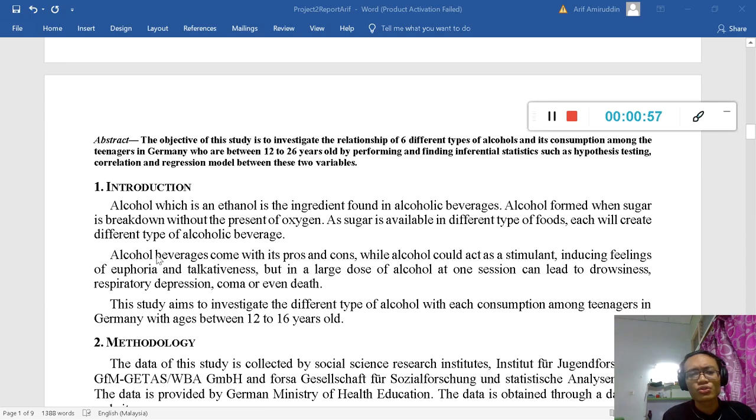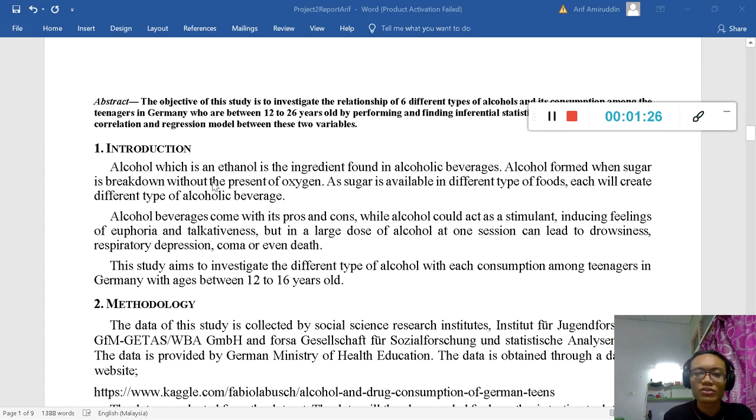So let's go through the abstract first. The abstract is basically the overall view of my project. This study investigates the relationship of 6 different types of alcohol and their consumption among teenagers in Germany who are between 12 to 16 years old, by performing inferential statistics such as hypothesis testing, correlation, and regression models. This is the method that I use.